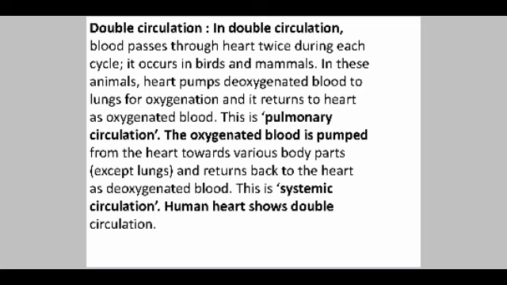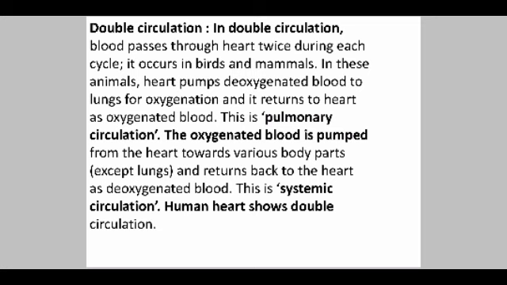Next is pulmonary circulation. The flow of deoxygenated blood from the right ventricle to the lungs and the return of oxygenated blood from the lungs to the left atrium is called pulmonary circulation.